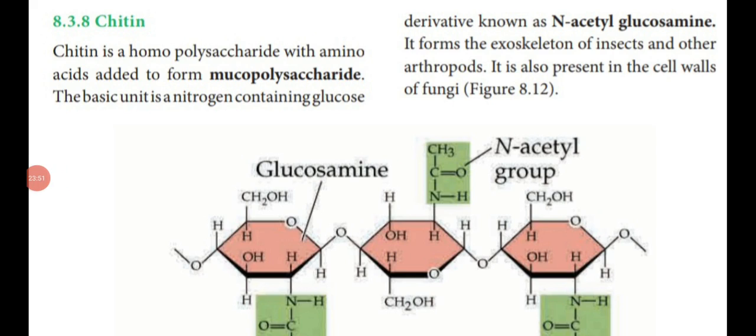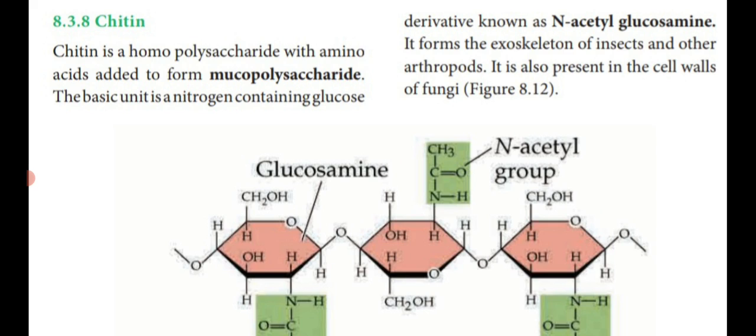The next polysaccharide is chitin. So chitin is said to be a homopolysaccharide. This homopolysaccharide is combined with amino acid to form mucopolysaccharide. The basic unit of this homopolysaccharide chitin is a nitrogen containing glucose derivative known as N-acetyl glucosamine.